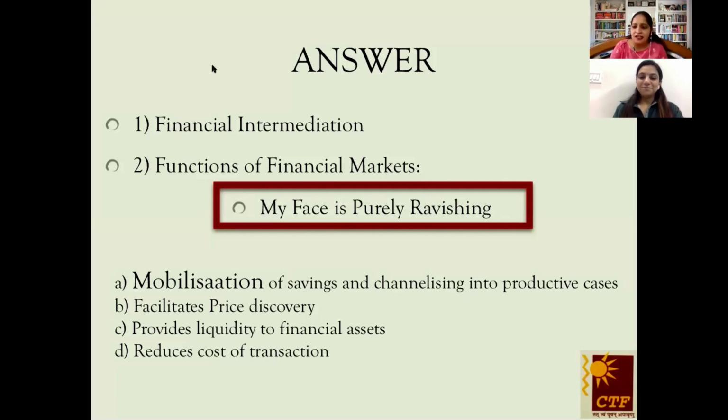Namit ma'am, let's move ahead and discuss the next topic now. Thank you so much, Kavita ma'am. It was a very well explained case study.